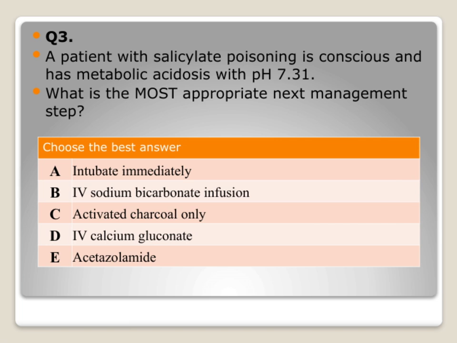which promotes salicylate excretion. Activated charcoal is useful if the ingestion was recent, but it doesn't directly address the acidosis. IV calcium gluconate is usually reserved for calcium channel blocker overdose, not salicylates. And acetazolamide is a diuretic that can cause metabolic acidosis, which is not helpful here. Given that the patient is conscious, but has metabolic acidosis, the most appropriate next step is to administer IV sodium bicarbonate infusion to correct the acidosis and enhance salicylate elimination.